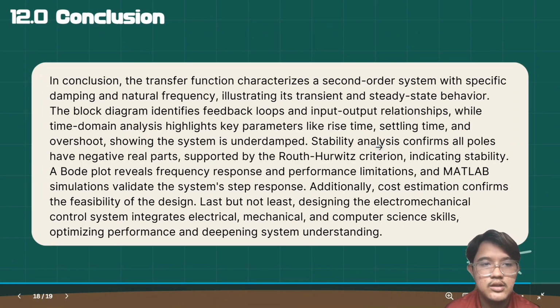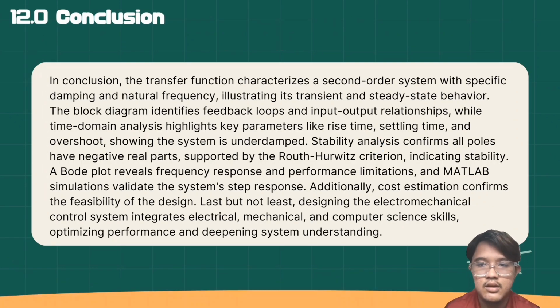In conclusion, the transfer function characterizes a second order system with specific damping and natural frequency, illustrating transient and steady state behavior. The block diagram identifies feedback loops and input-output relationships, while time domain analysis highlights key parameters like rise time, settling time, Cmax, overshoot, and so on, showing the system is underdamped.